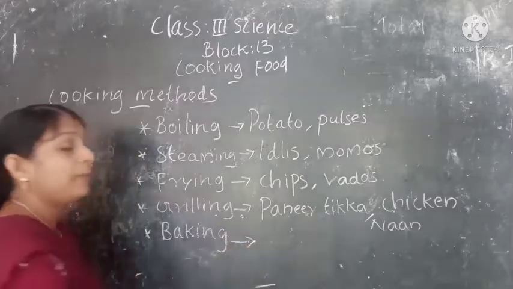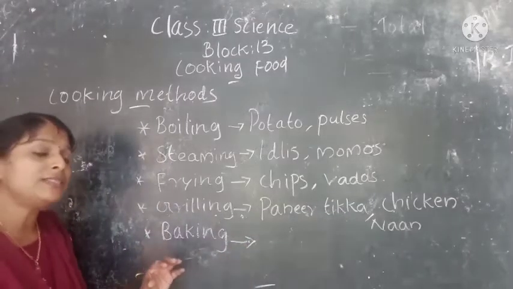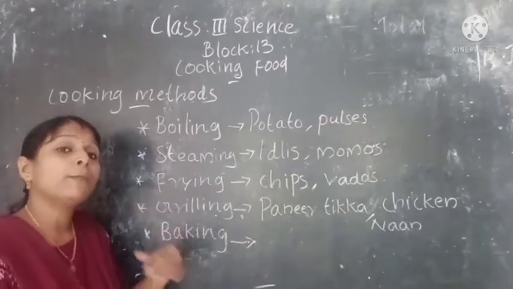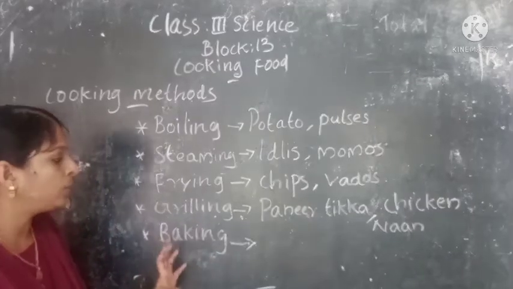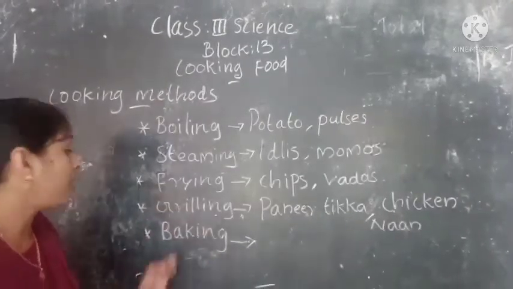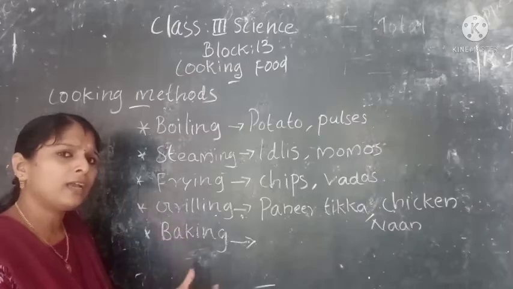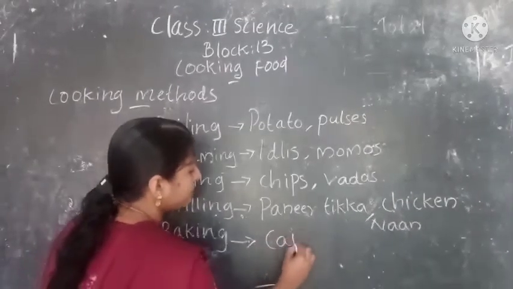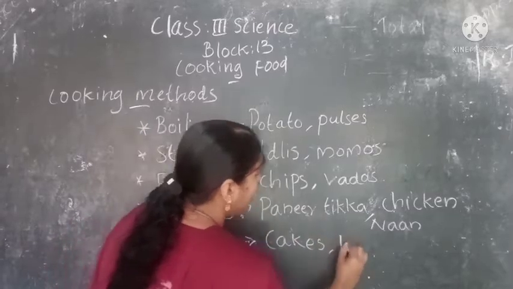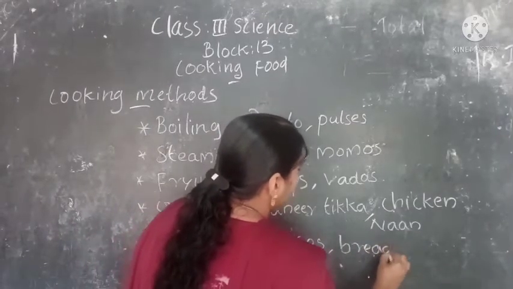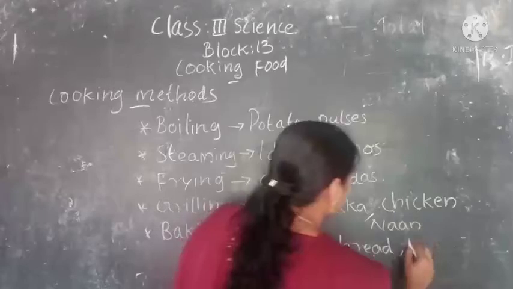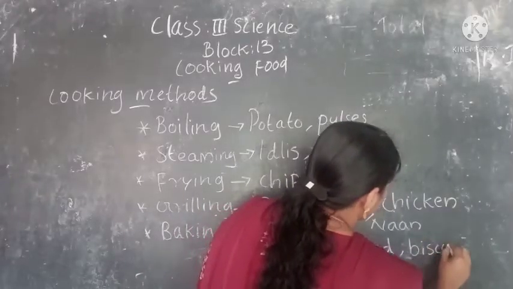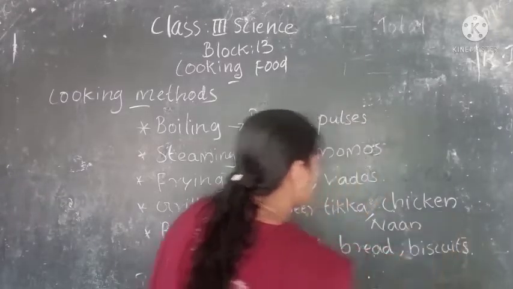Then the next method is baking. What do you mean by baking? Baking means cooking food by using a micro oven. Okay, cooking food in a micro oven is called baking. So through baking, what foods can we make? Yes, we can make cakes, then bread, biscuits, okay, then cookies.